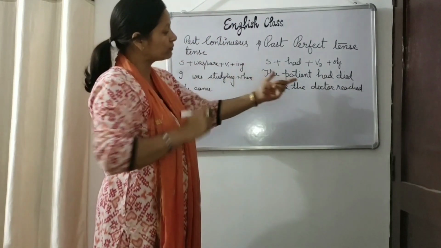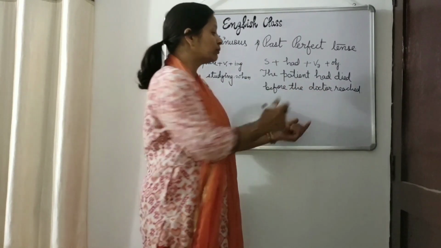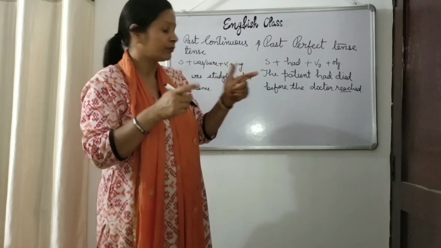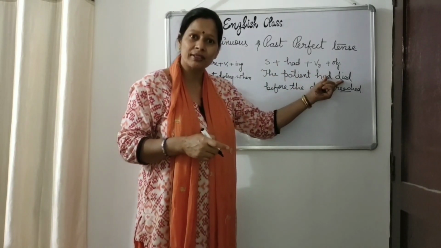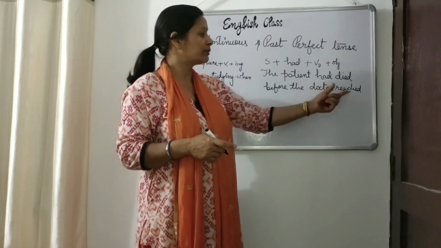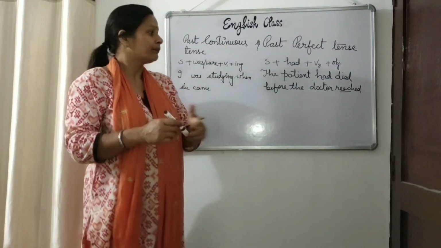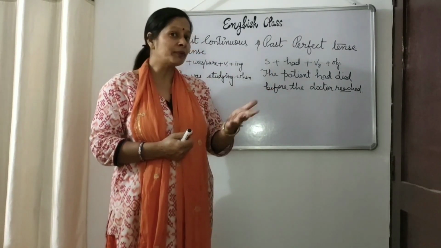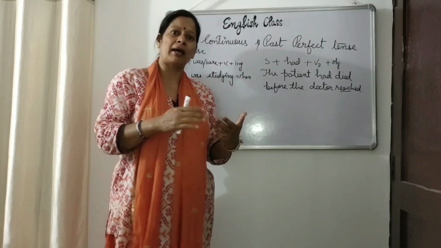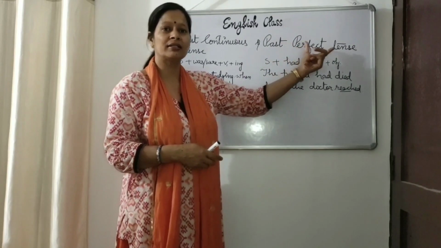Now in which part of the sentence you have to use had plus V3, and in which part of the sentence you have to put V2 form. जहाँ पे आपको लगता है चुका था, there you have to use past perfect tense, that is had died, had plus V3, and in the second part you have to put subject plus V2. Okay, one more example is the thieves robbed the house before he came. चोर उसके आने से पहले चोरी कर चुके थे. So this is about past perfect tense.